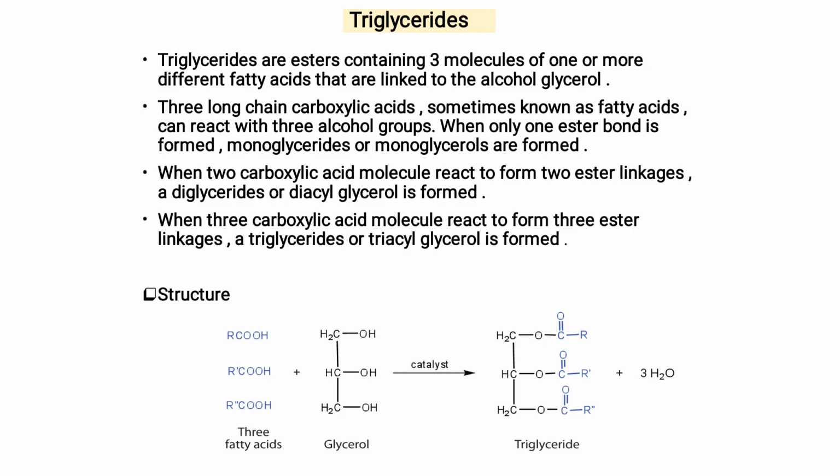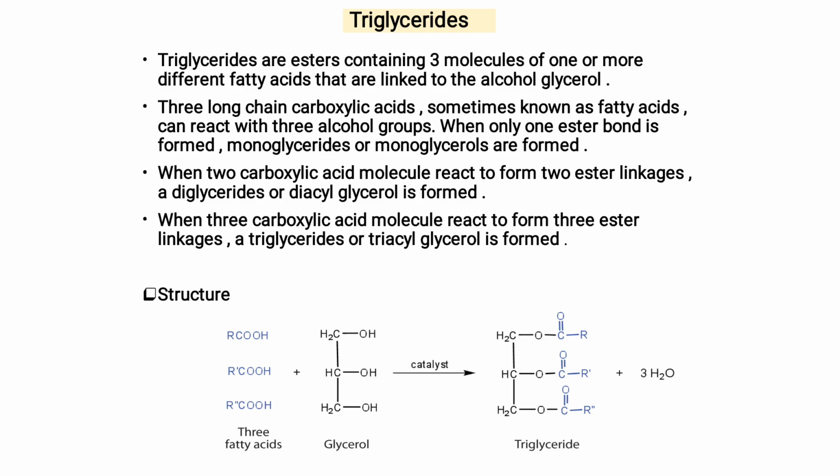Monoglycerides or monoglycerols are formed when 1 carboxylic acid molecule reacts to form 1 ester linkage. A diglyceride or diacylglycerol is formed when 2 carboxylic acid molecules react to form 2 ester linkages. A triglyceride or triacylglycerol is formed when 3 carboxylic acid molecules react, with the removal of 3 water molecules.